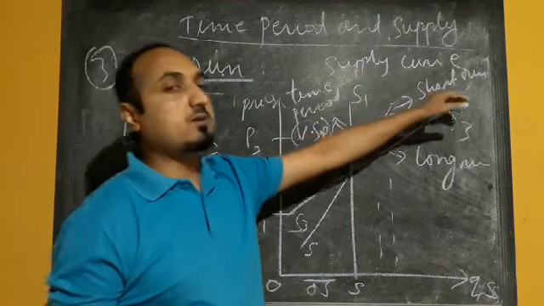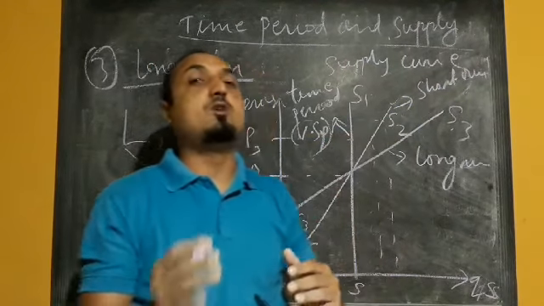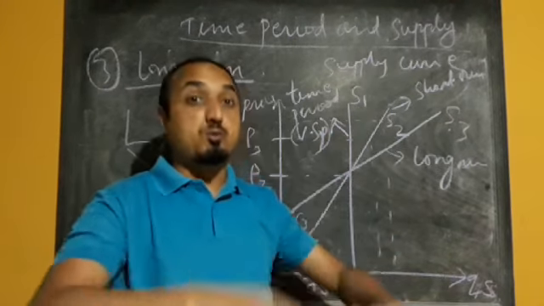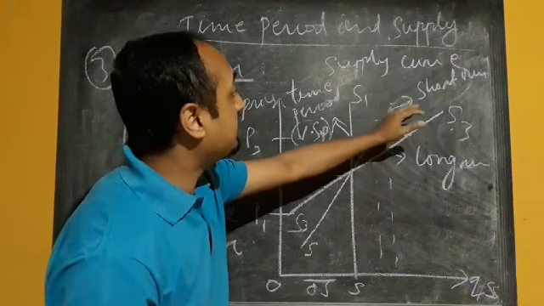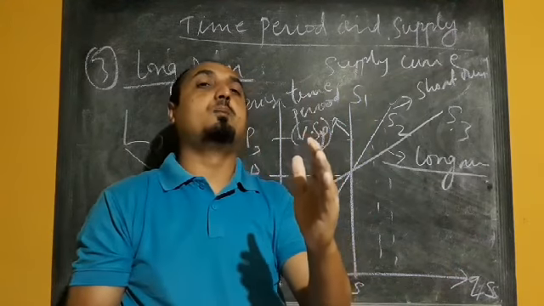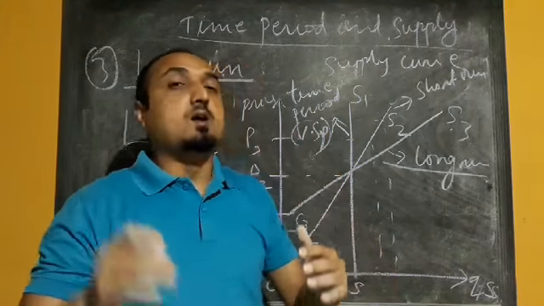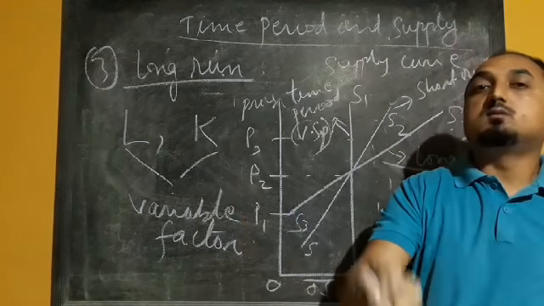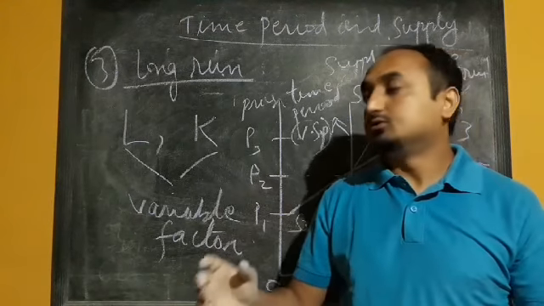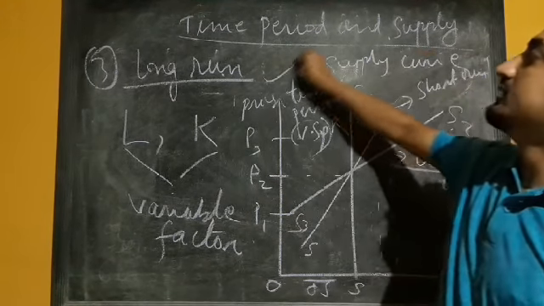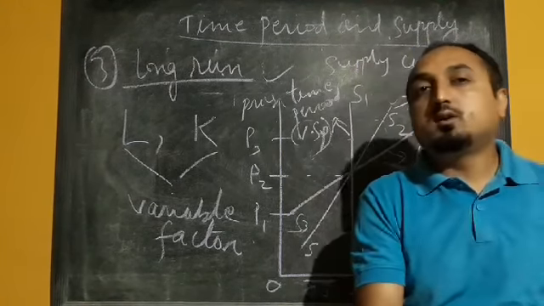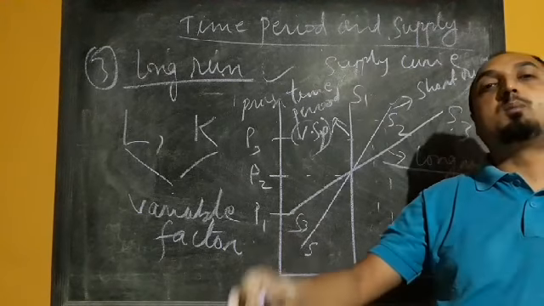In the case of short run, the production can be increased by changing only the variable factor, that is labor, by increasing the number of shifts or employing more labor. So the supply curve will be a little flatter. In the case of long run, the shape of the supply curve will be more flatter. It implies that in order to increase the production, both labor and capital can be increased. So this is the case of long run. So there is a relationship between time period and the supply. In short run supply will be less, in long run the supply will be more.